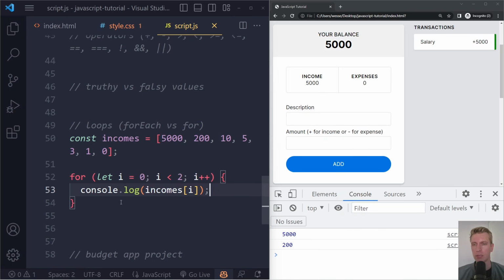But this is already getting a bit advanced. And I would say even experienced programmers would have to look up how to do that in a performant way. So don't worry if this is unclear to you. The for loop is basically more general purpose because for each you can only use on an array. With for, you can also use it in other circumstances.